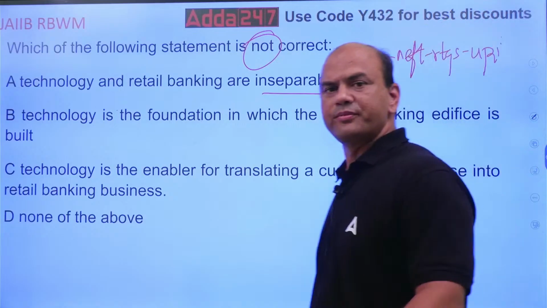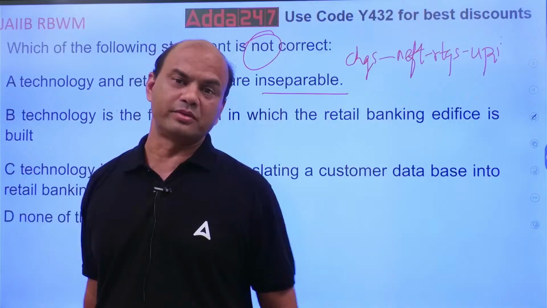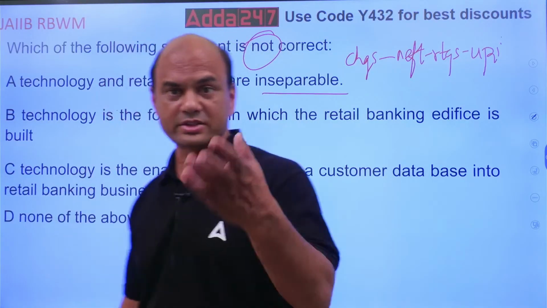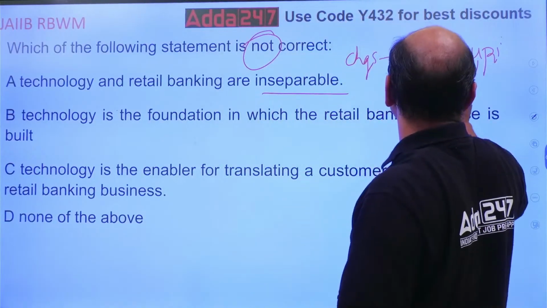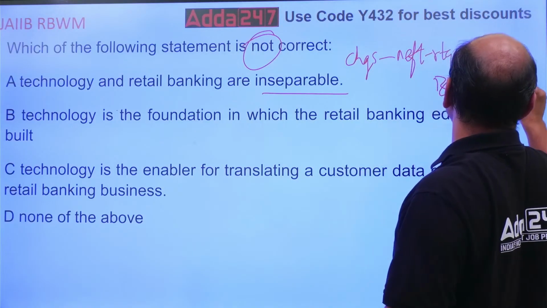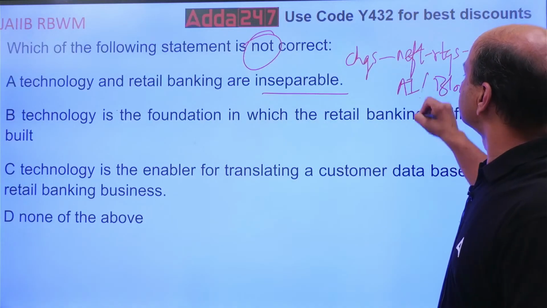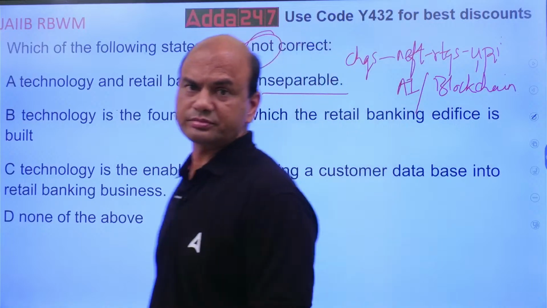What is happening in retail banking which will change the entire scenario now? That is there in your studies for retail banking. It is blockchain. Blockchain and AI, both combined, will go hand in hand. Things are moving in this direction now.